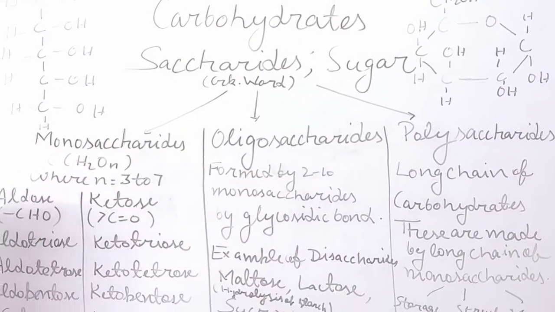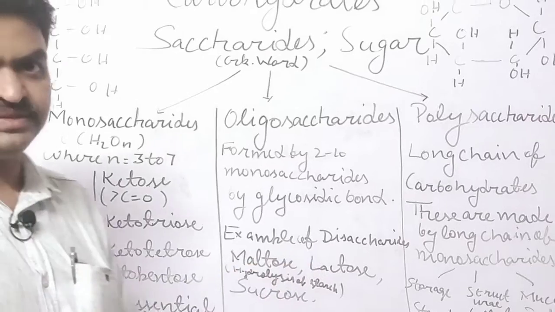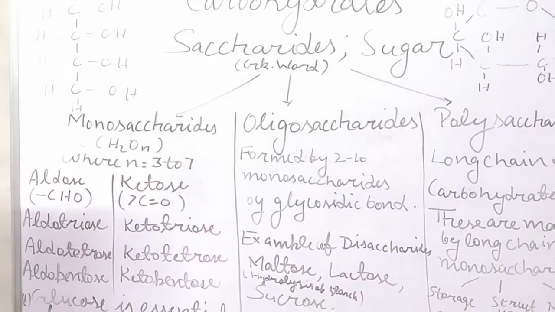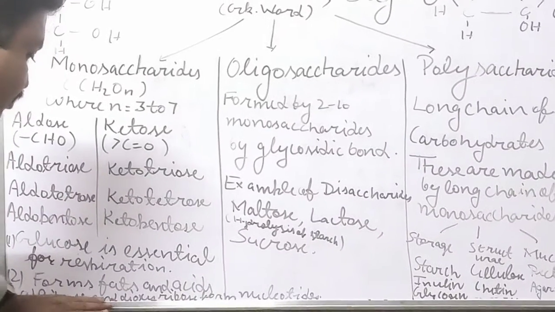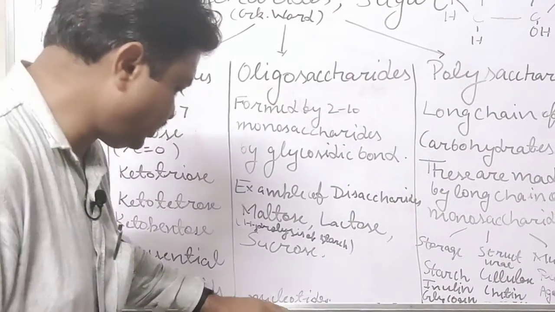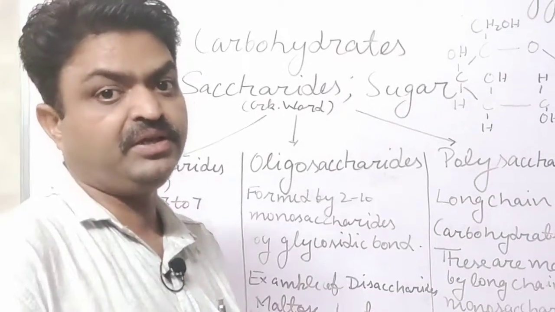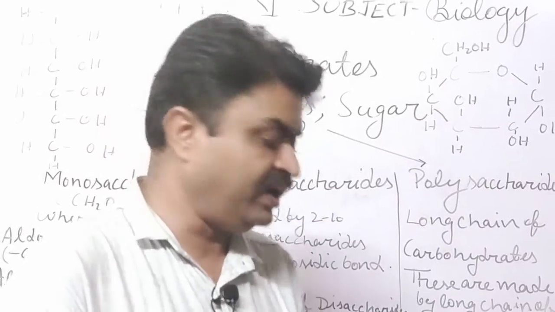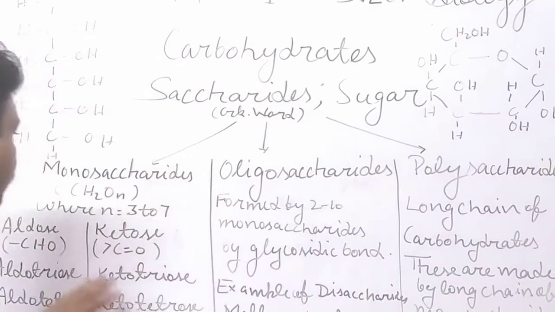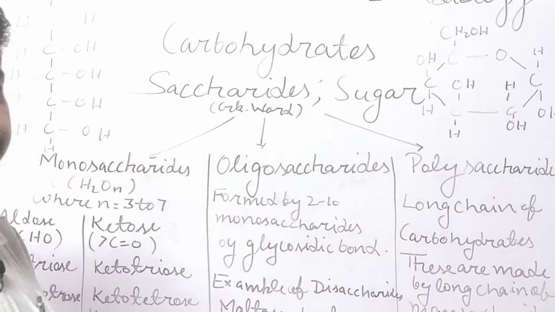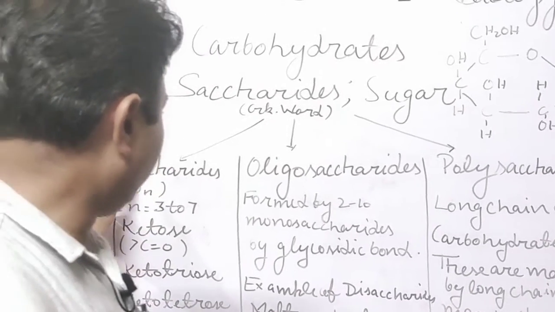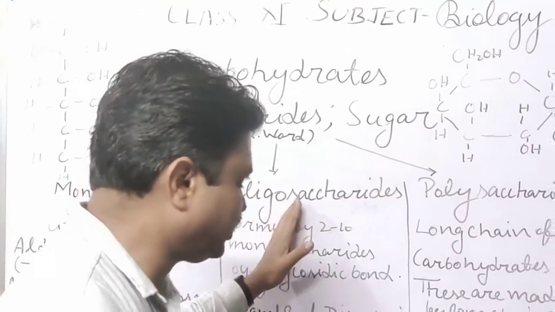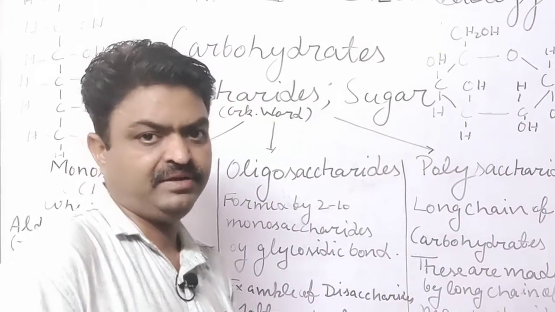With this, student, it also forms fats and acids, and its units ribose and deoxyribose form the nucleotides. Means the nucleic acids are formed with the help of monosaccharides, student. It also forms complex carbohydrates like oligosaccharide and polysaccharide.